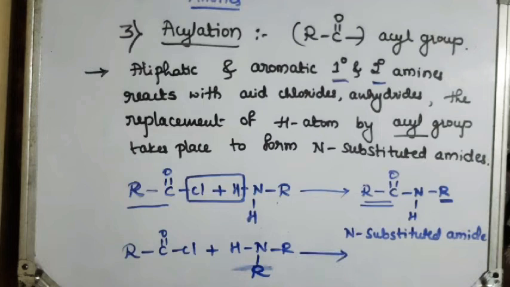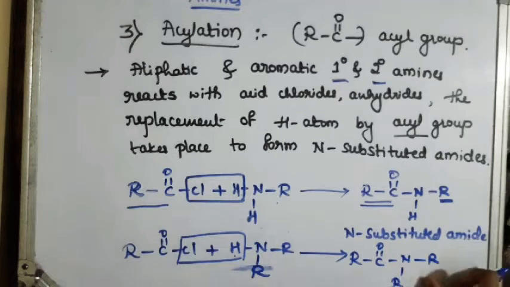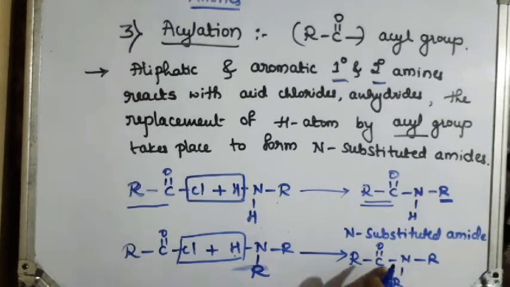So what happens in this case? There is one more hydrogen available. So HCl goes out. There is a formation of RCONRR. So like this, there is a formation of N substituted amide. Okay, so this is when we have secondary amine. It gives N,N-disubstituted amides.